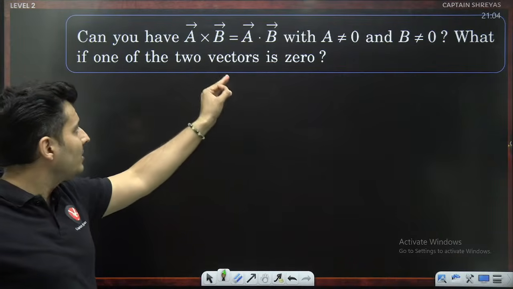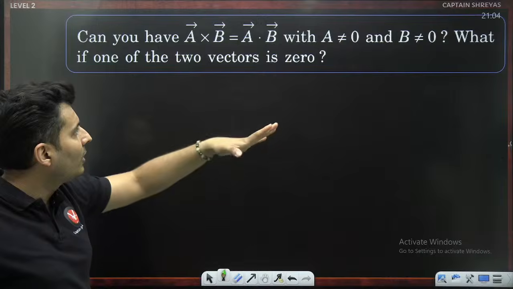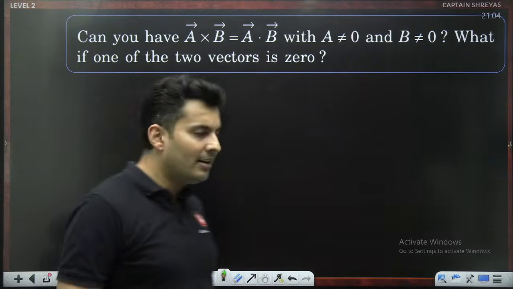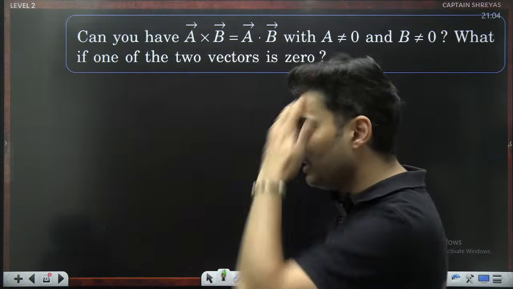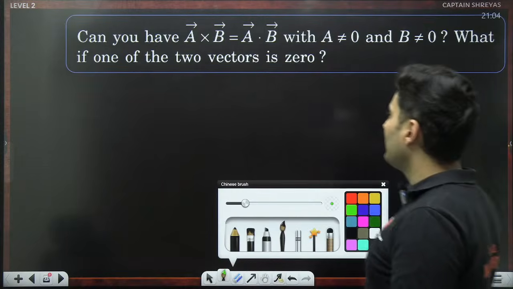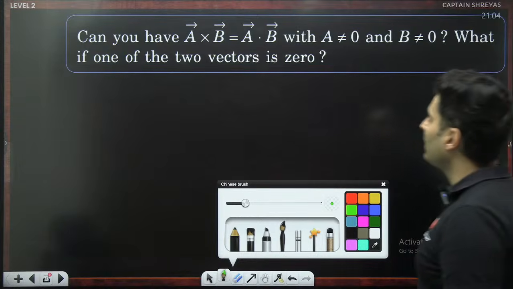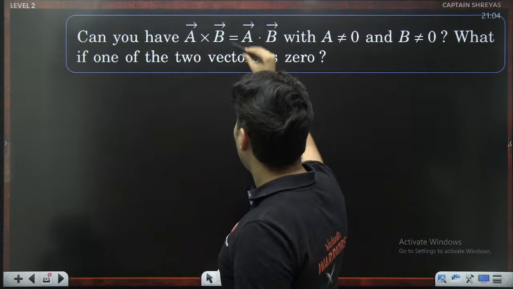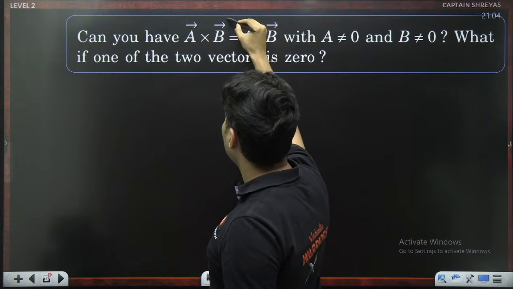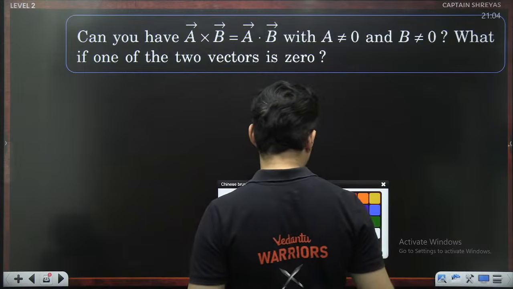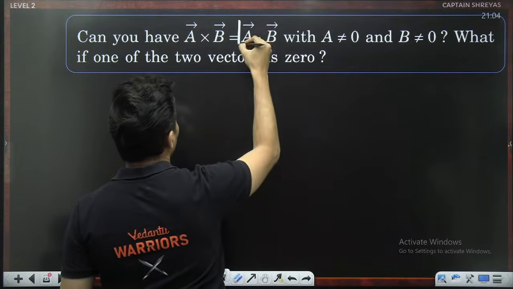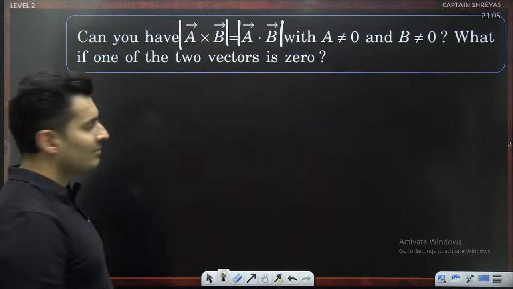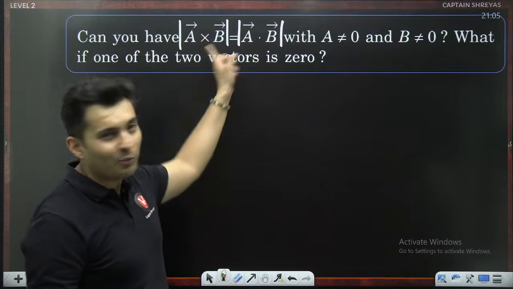Can you check if A cross B and A dot B will be equal or not? If A and B both are not 0, what if one of the two vectors is 0? Interesting question. If you answer this, I am really, really happy. Is it possible A dot B and A cross B are equal without A and B being 0? And actually, one is a vector, one is a scalar. Technically, there should have been a modulus sign, or else I can't equate them. So let's say this modulus is there, then only it makes sense. Or else, how can you equate a vector with a scalar?